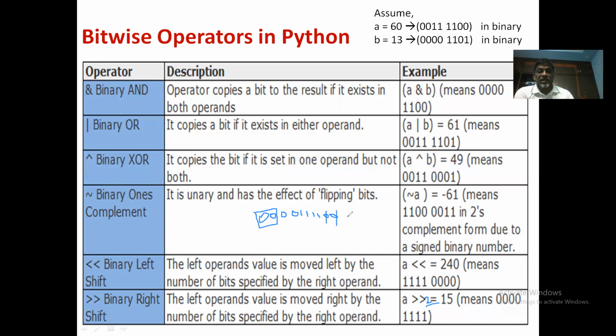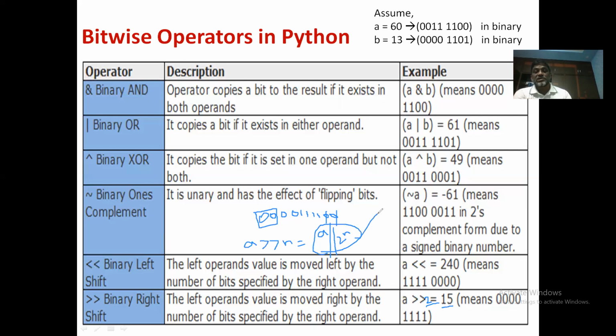Now the resulting number is 0 0 0 0 1 1 1 1, which means 2 power 0, 2 power 1, 2 power 2, 2 power 3: 8 plus 4 plus 2 plus 1, which is going to be 15. If you observe this, the formula for right shift operation can also be derived as a right shift n is equal to a by 2 power n. It is actually integer division. Therefore, you should write it as a 2 slashes 2 power n because it returns an integer value.